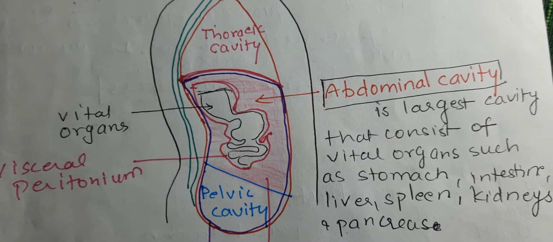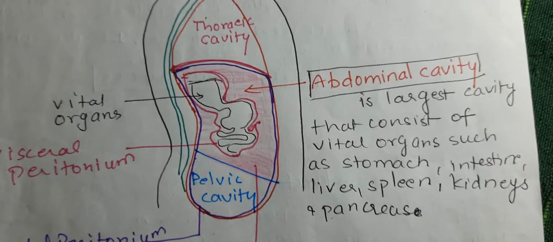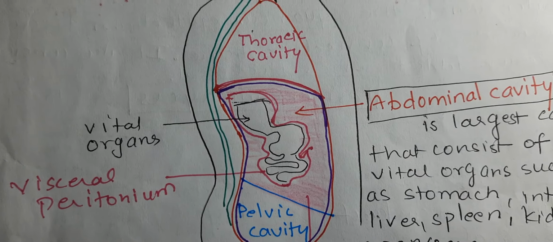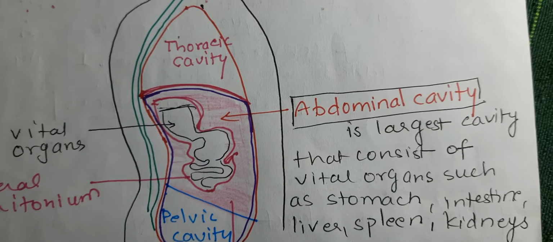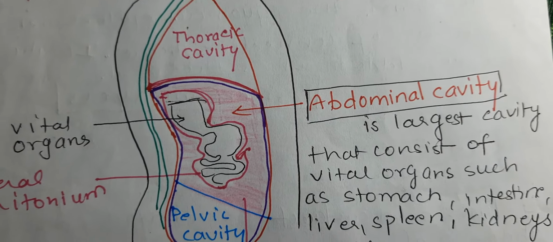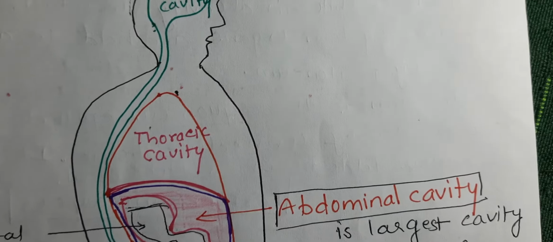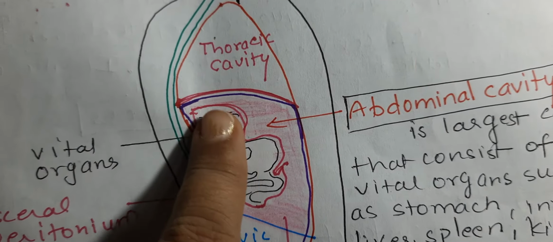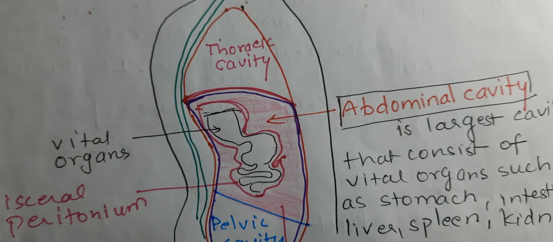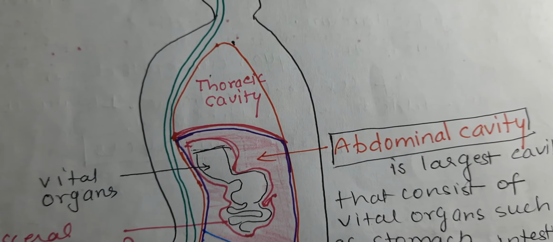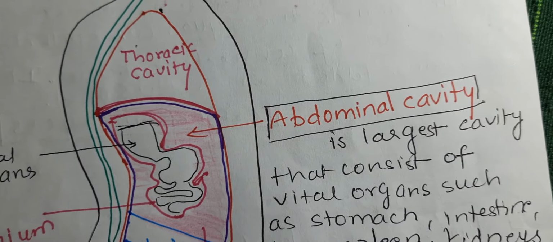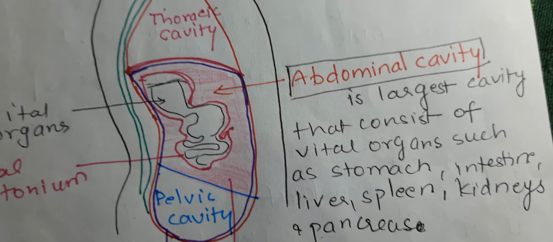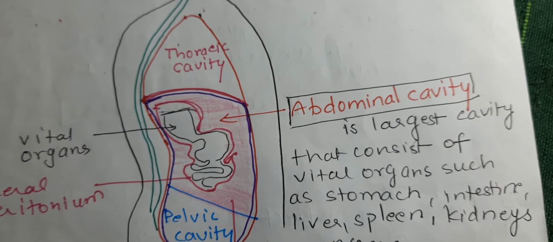Most of the organs of the digestive system are present in the abdominal cavity. The esophagus from the mouth passes through the thoracic cavity, pierces the diaphragm and enters the abdominal cavity, but most of the organs are in the abdominal cavity.